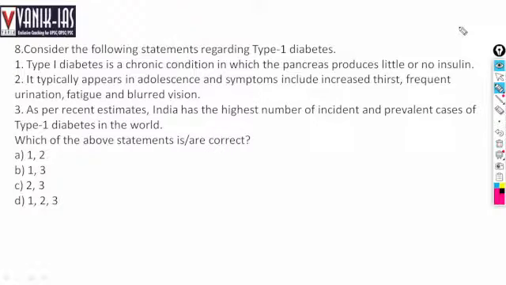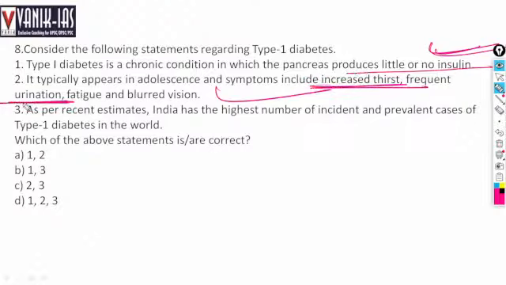Second statement: it typically appears in adolescence and symptoms include increased thirst, frequent urination, fatigue, and blurred vision. Yes, it produces little or no insulin, and obviously increased thirst and frequent urination. The person will go again and again to the washroom. Fatigue and blurred vision may affect the eyes also.